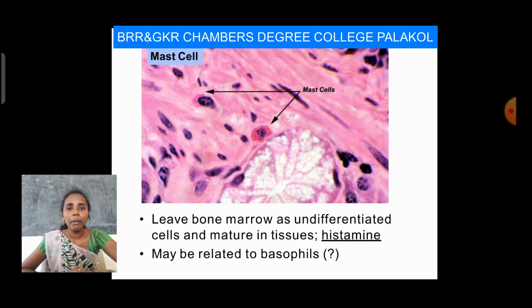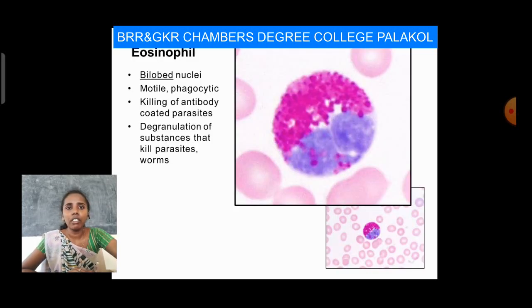Next, eosinophil. The eosinophil has a bilobed nucleus, so we have to observe that. The blue stained part is the nucleus, which is bilobed, meaning two lobes. We have to clearly observe that bilobed nucleus. Eosinophils mainly have a bilobed nucleus, and second, they are motile and phagocytic.